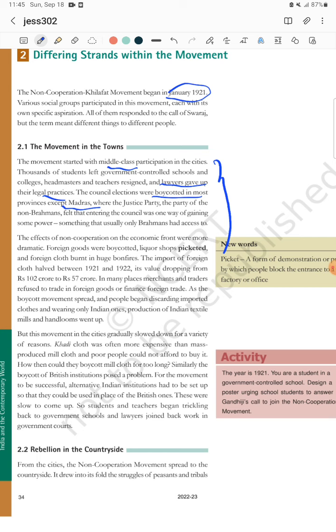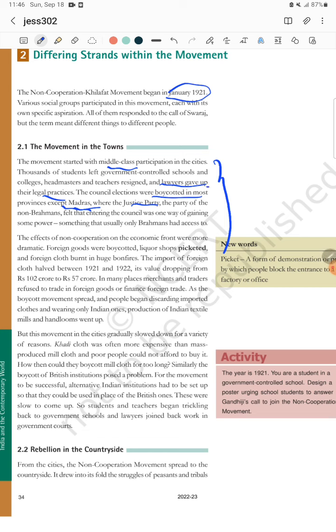the non-Brahmins, because as you know, in the Madras province there is a huge social difference between Brahmins and non-Brahmins. So from a 1 mark, 3 mark or 5 mark question point of view, it is very important you should know that except Madras, in all places the council election was boycotted. In Madras, the party fighting for the rights of non-Brahmins was the Justice Party, right? So the Justice Party felt that entering the council was one way of gaining the power to fight against the Brahmin, non-Brahmin system and social inequalities. So you will make it just 1 point.